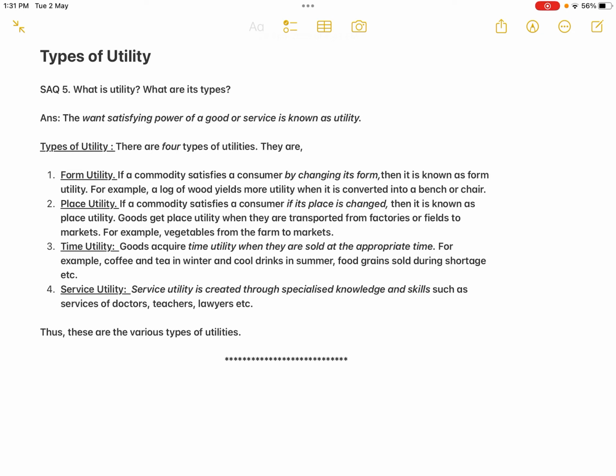So any commodity, if it is capable of satisfying the want of a human being, then that is called utility. For example, for a teacher, the board to write on, if the teacher has to explain in the class, I'm talking about offline classes, then the teacher requires a blackboard or green board, a chalk piece, the duster, isn't it? So at that particular point of time, the chalk piece was having the satisfying power to the teacher.